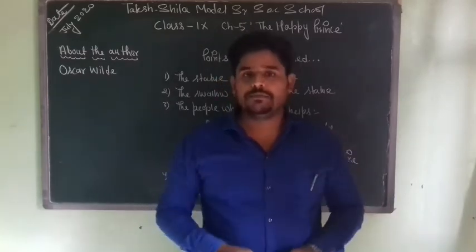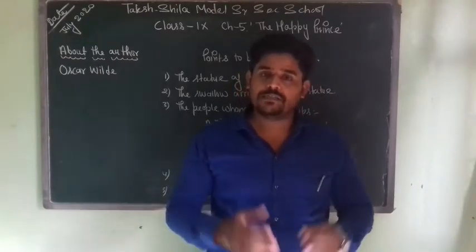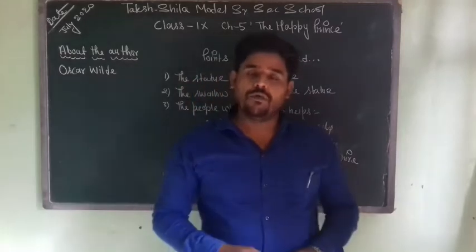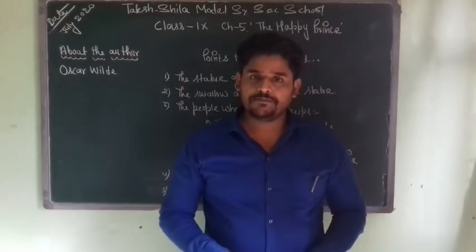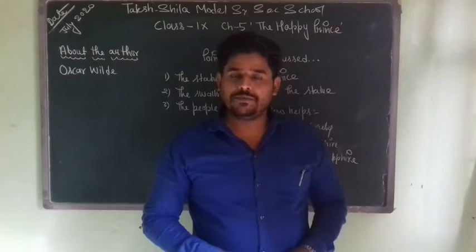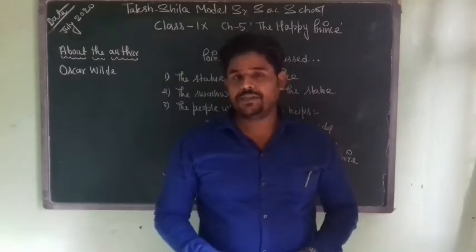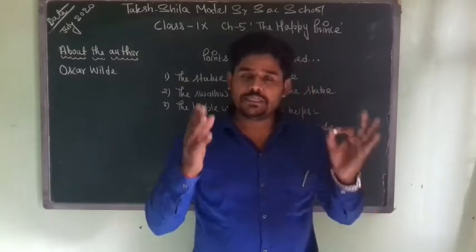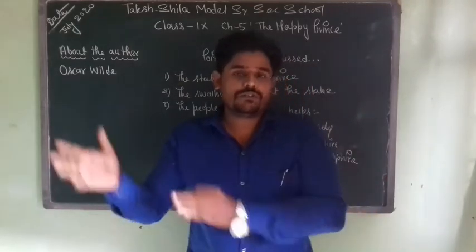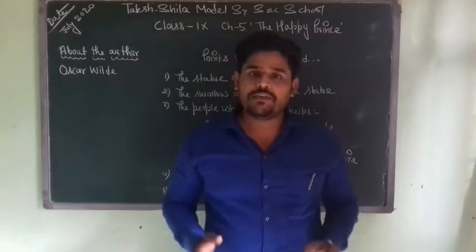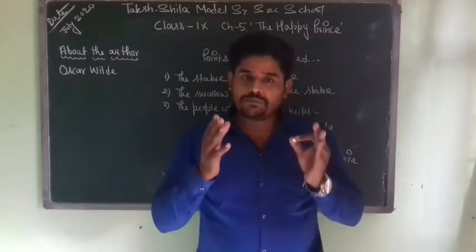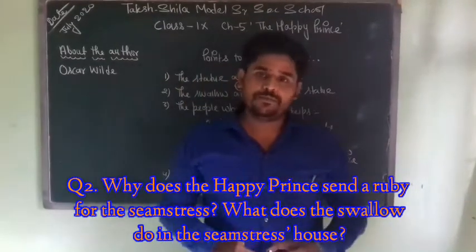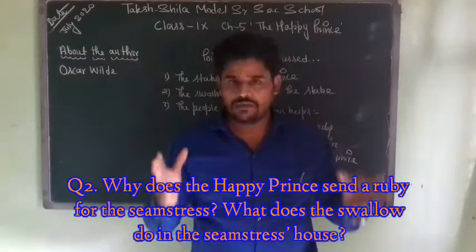His cheeks, his eyes are wet, and the drops of water are rolling down his cheeks. The bird asks the prince, Happy Prince, why is he crying? The Happy Prince tells the bird that he is crying because he has seen what he should not see. He tells that when he was alive, he was very happy. In his palace, sorrow or suffering was not allowed to enter. He did not know what sorrow and sufferings were.